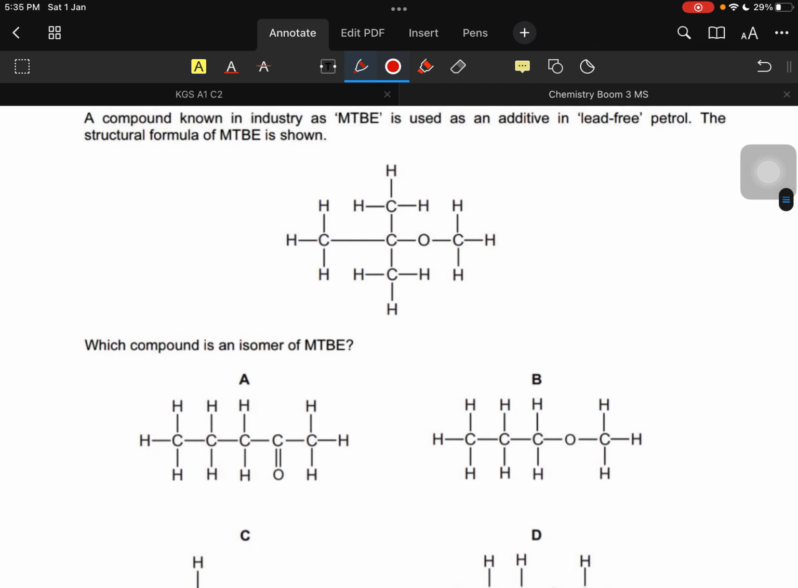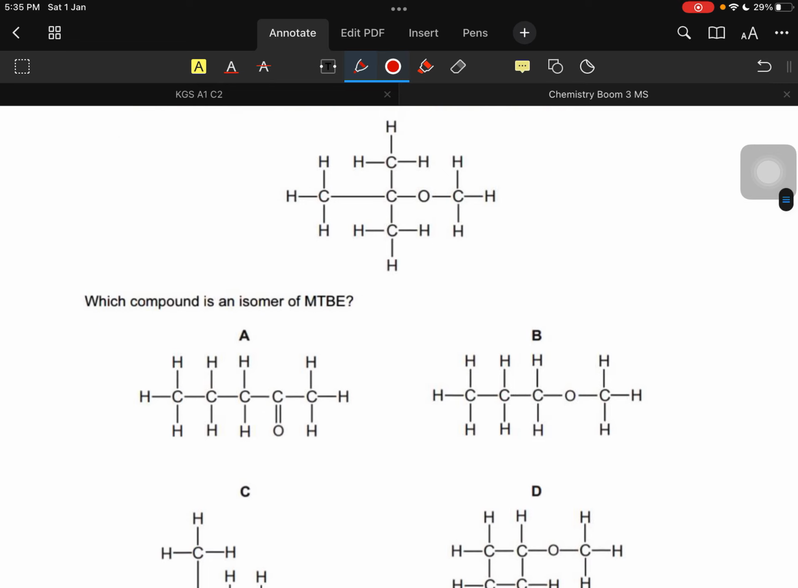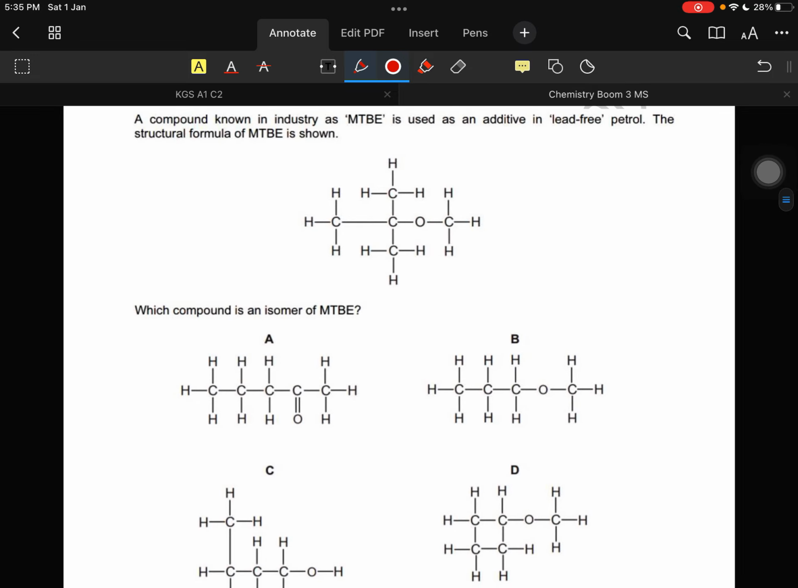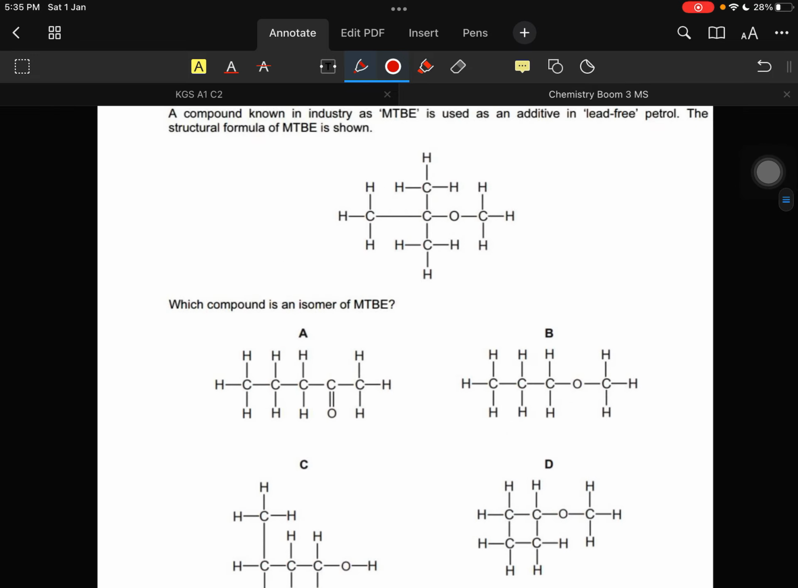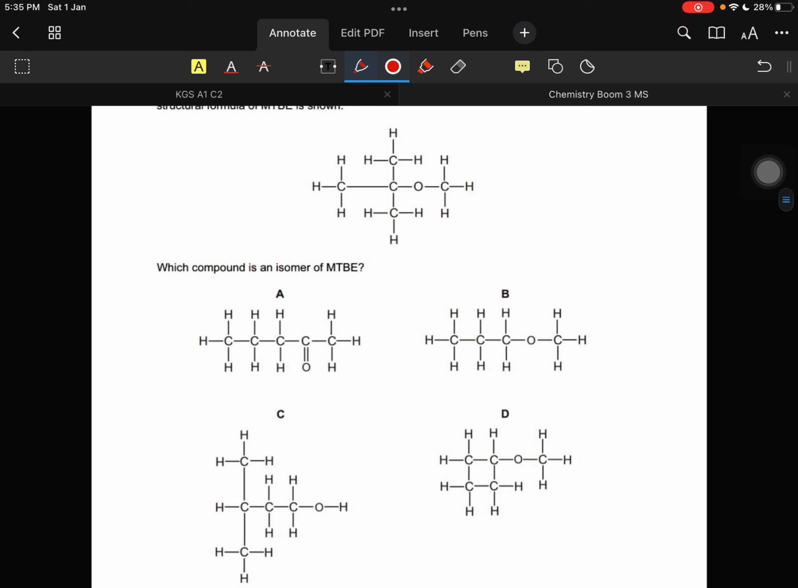This question seems good. A compound known in industry as MTBE is known as an additive in the lead-free petrol. The structural formula of MTBE is shown. Okay, which compound is an isomer? So I'm gonna zoom out a little because we want to see all the structures. Yeah, which compound is an isomer of MTBE? So this one is MTBE over here, but let's find out the isomer over here.